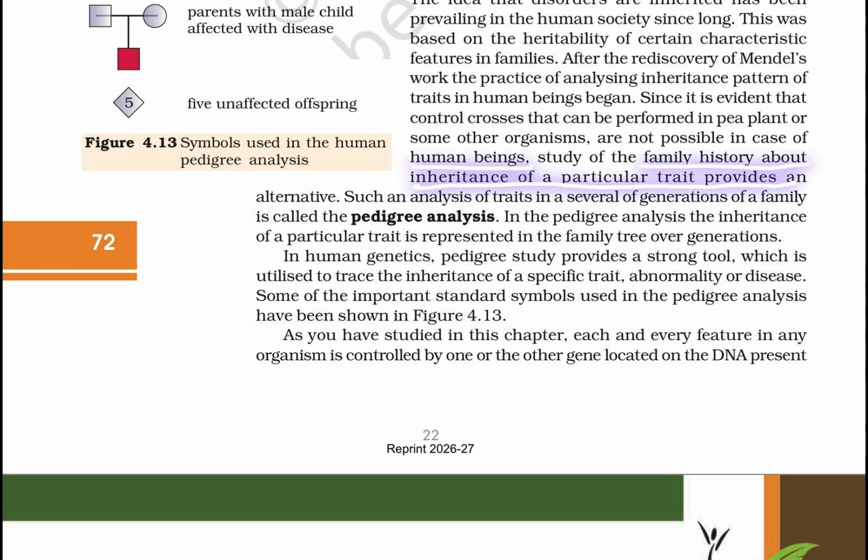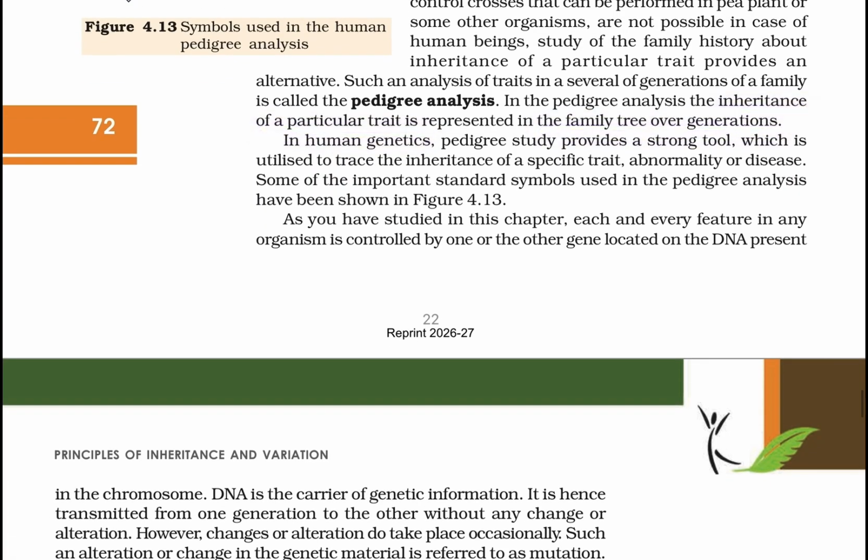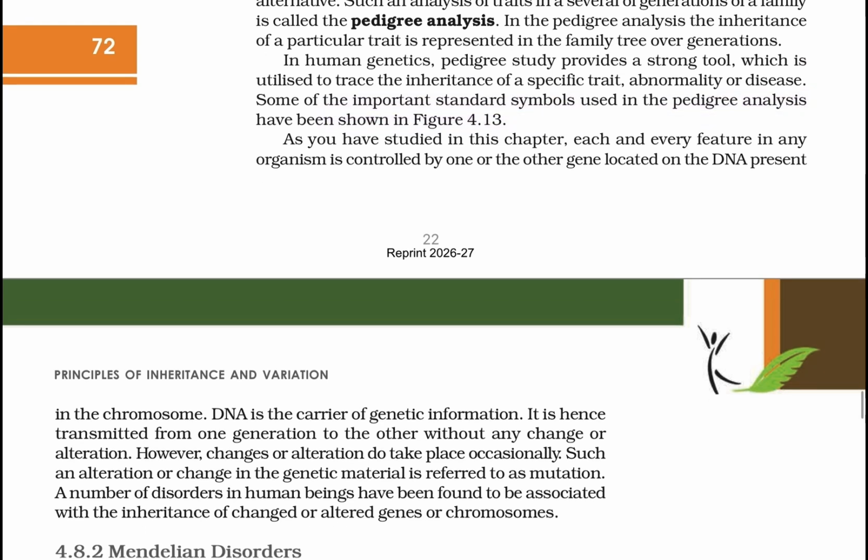the study of family history about the inheritance of a particular trait provides an alternative. Such an analysis of a trait over several generations of a family is called pedigree analysis. In pedigree analysis, inheritance of a particular trait is represented in a family tree over generations. In human beings, pedigree study provides a strong tool which is utilized to trace the inheritance of a specific trait, abnormality or disease. Some of the important and standard symbols used in pedigree analysis are shown in the figure.